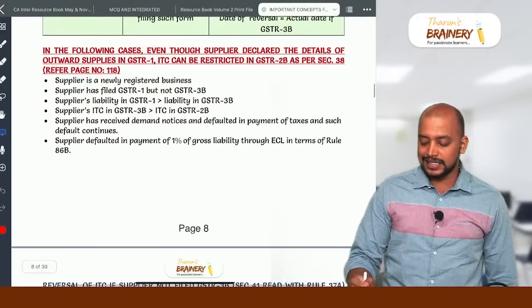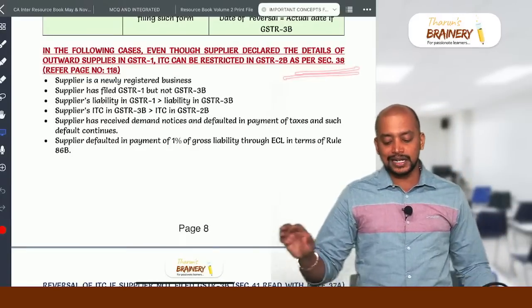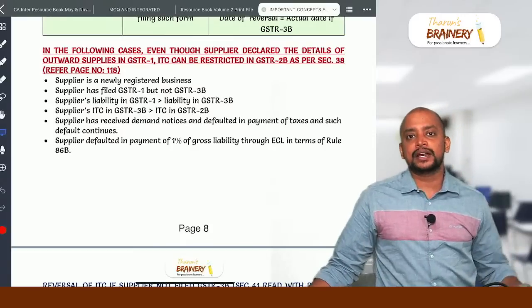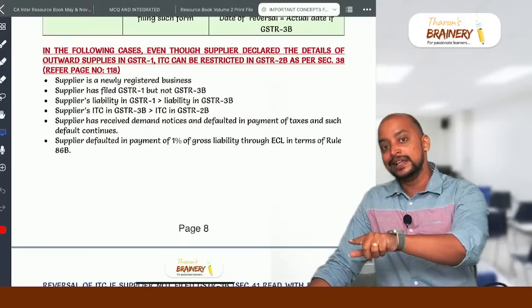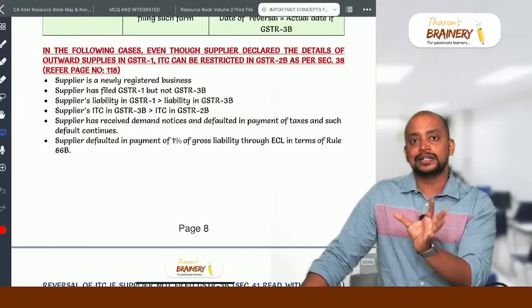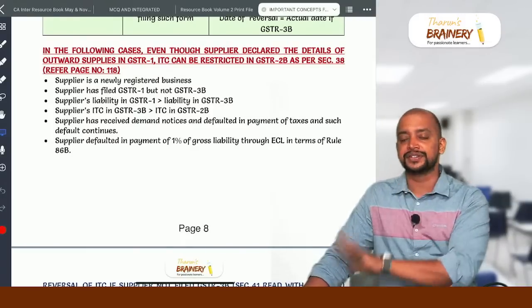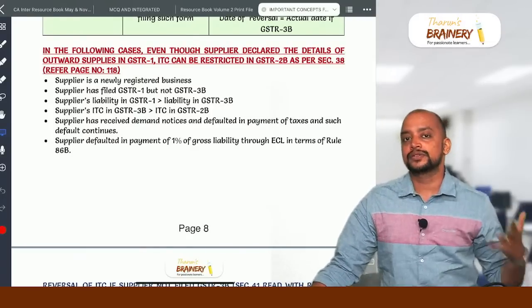Then next, section 38. Section 38 says that even though the supplier has filed GSTR 1, in our GSTR 2B the ITC will be coming under ITC not available. It will be restricted. Why? Because of a few reasons. What are those reasons?